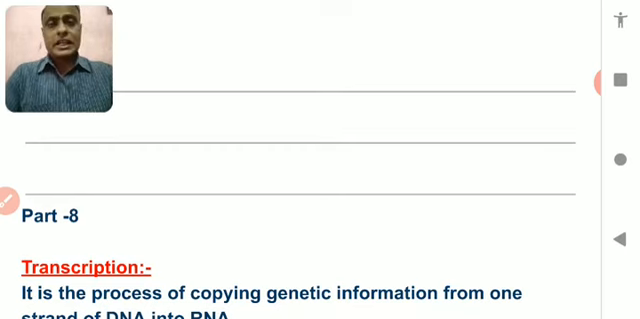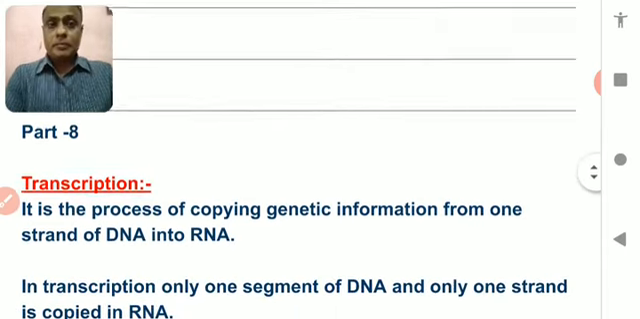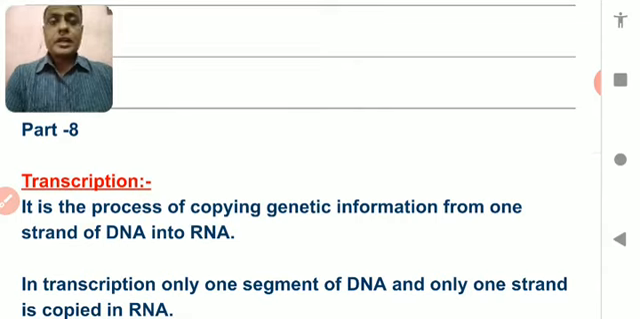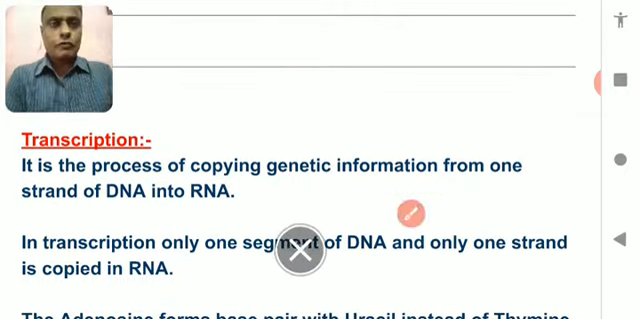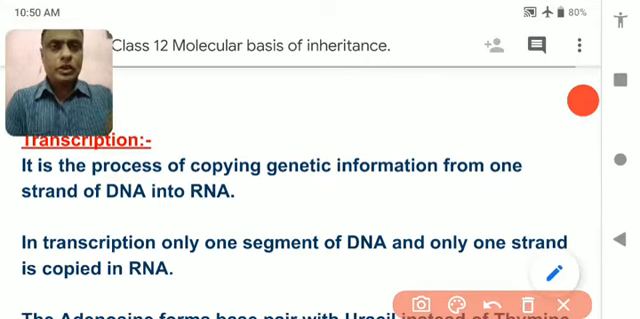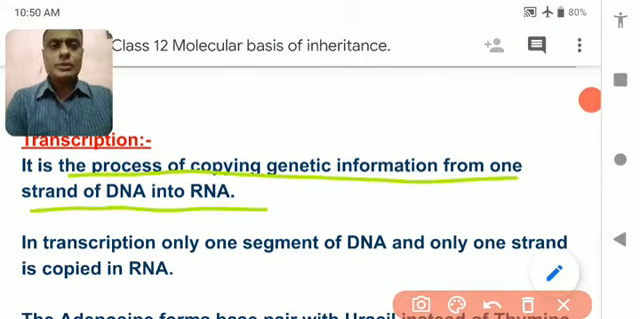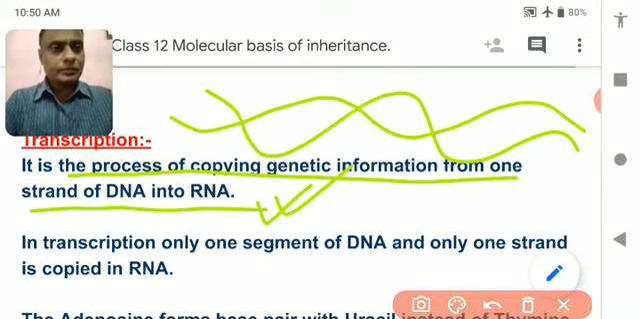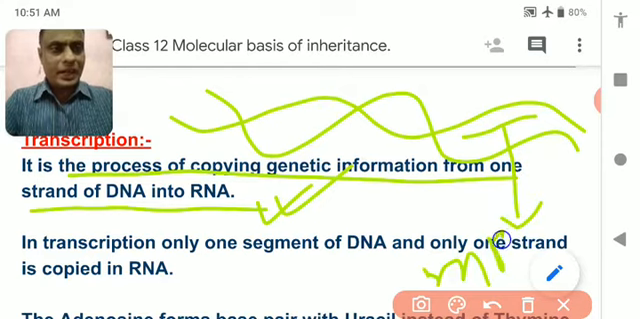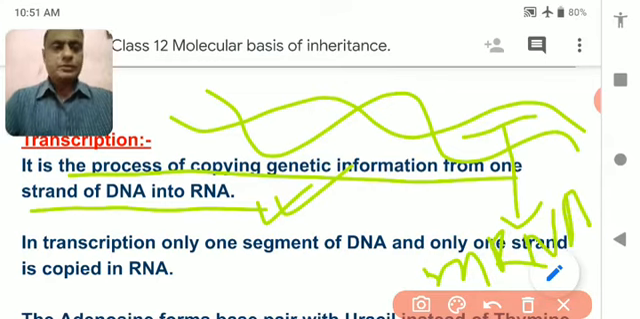Transcription is the process in which the DNA molecule helps in the formation of mRNA or messenger RNA. So it is a process of copying genetic information from a DNA strand into an RNA strand. From the DNA, a copy of mRNA, or you can say a copy of RNA, is formed, and this process is called transcription.